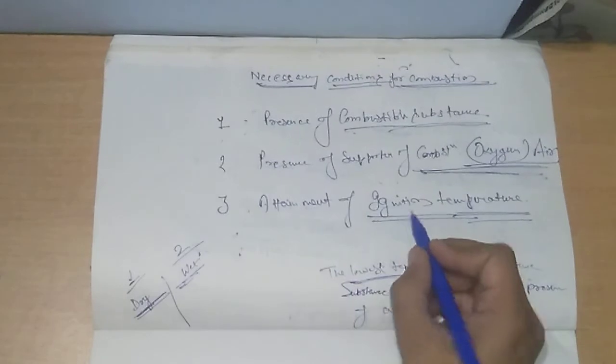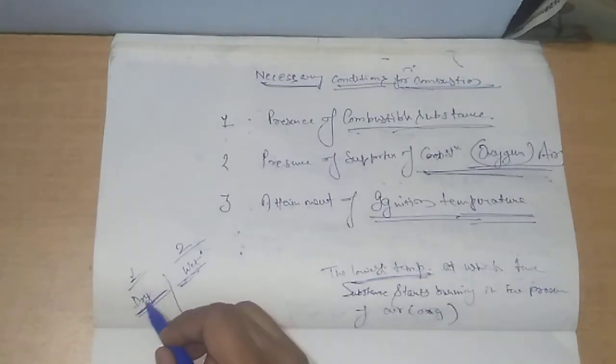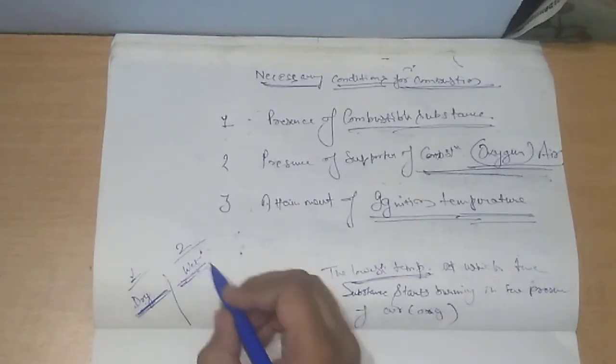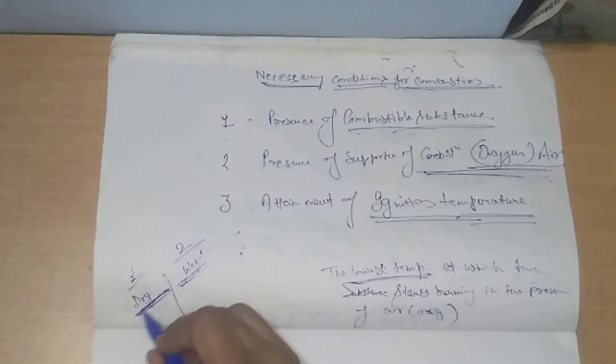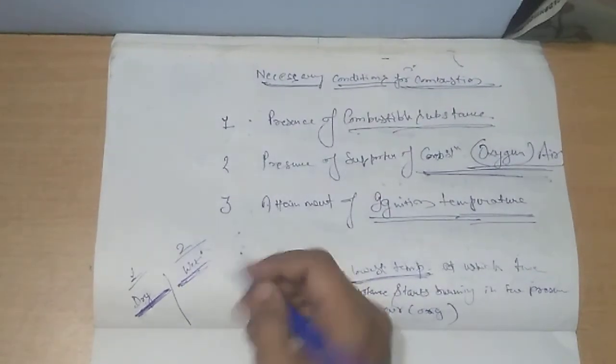Basically, the ignition temperature, the lowest temperature at which it starts burning, to reach there, the dry paper is dried already. So it would not take a lot of time to reach its ignition temperature, whereas the flame has to dry the wet paper.